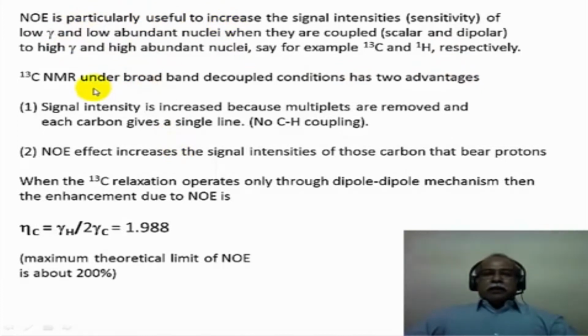Therefore, carbon-13 under a broadband decoupled condition has two advantages. First of all, because the multiplicity is lost, the signal intensity will automatically increase because all the multiplets will collapse to a singlet, as there is no carbon-hydrogen coupling under those conditions. In other words, you have decoupled the carbon-hydrogen coupling. Secondly, the NOE effect operates and it increases the signal intensity, because of the reason we discussed in the earlier slides: the population difference is higher under the double irradiation condition compared to the population difference under thermal equilibrium.